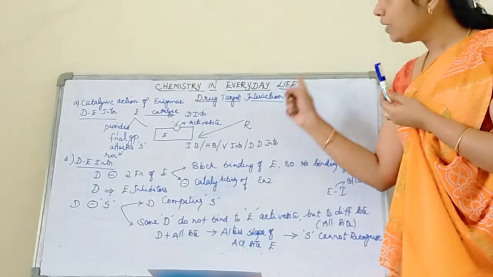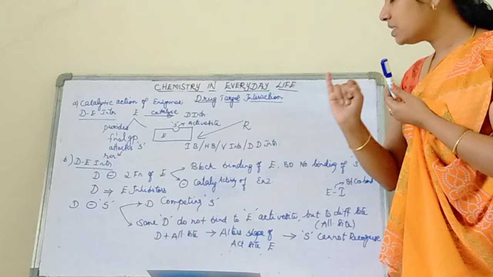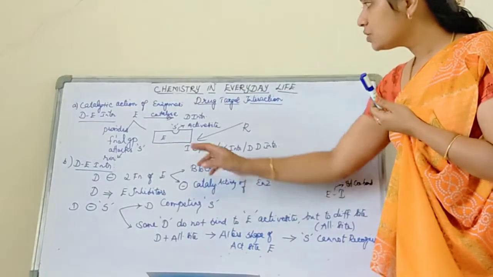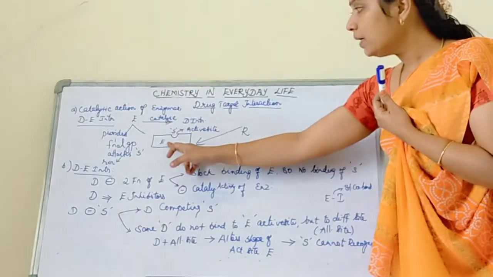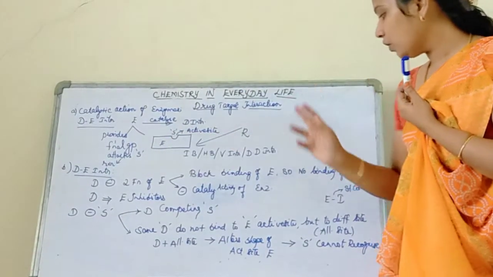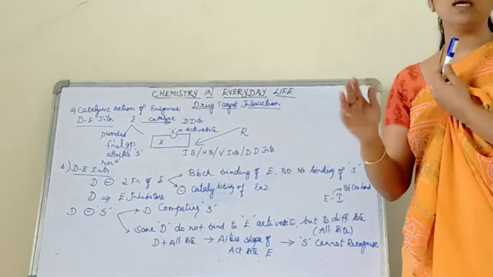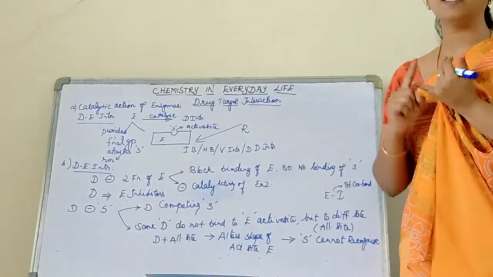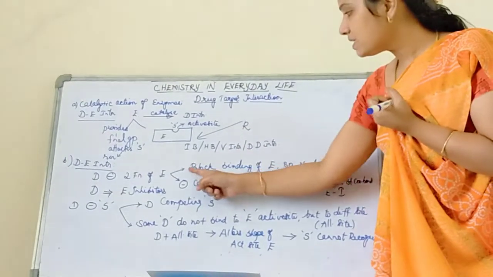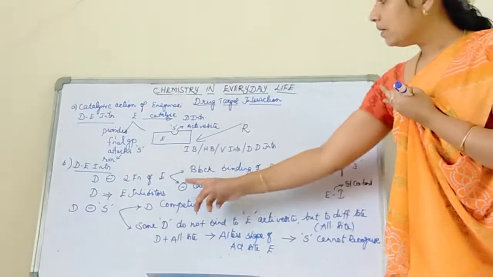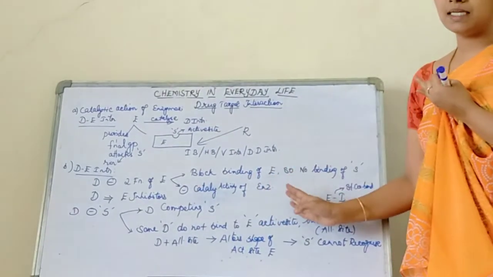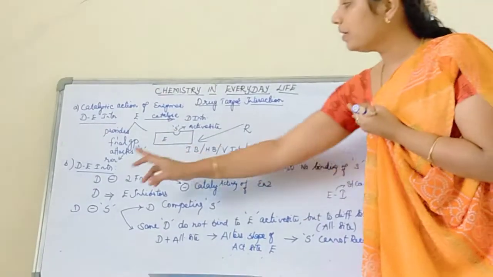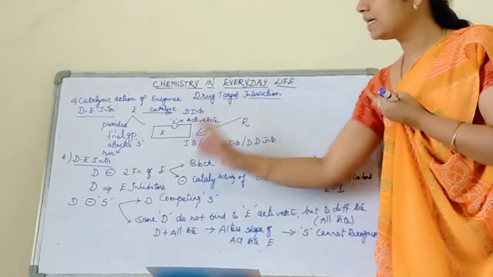So if I am going to administer a drug, my first step is this drug is going to prevent the binding of enzyme. If there is no enzyme binding, then no binding of substrate happens, so no chemical reaction. This is the first action of the drug. What is the second action of a drug? The drug will be inhibiting the catalytic activity of the enzyme. This is how your drug is acting like an enzyme inhibitor.